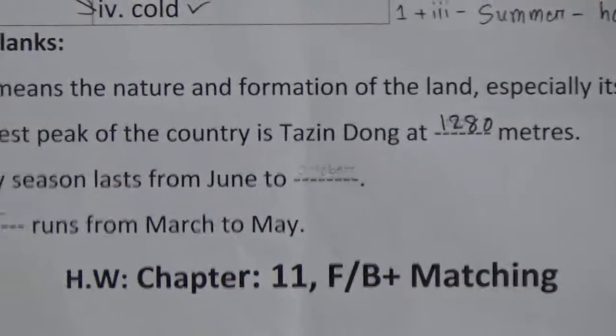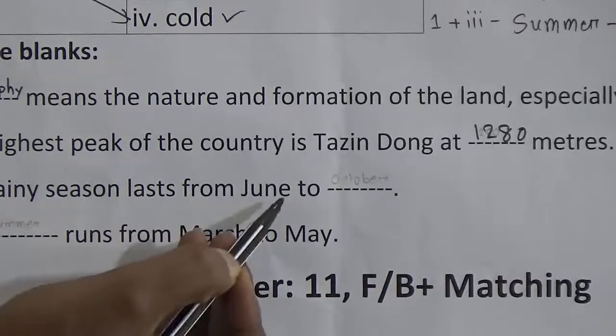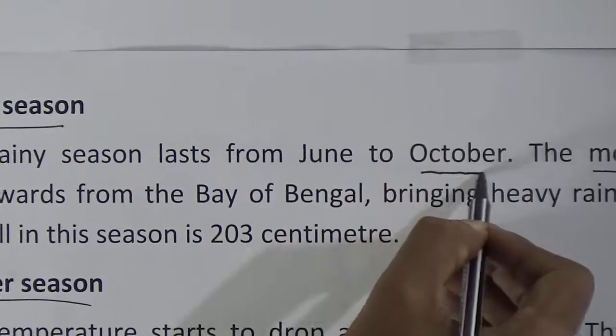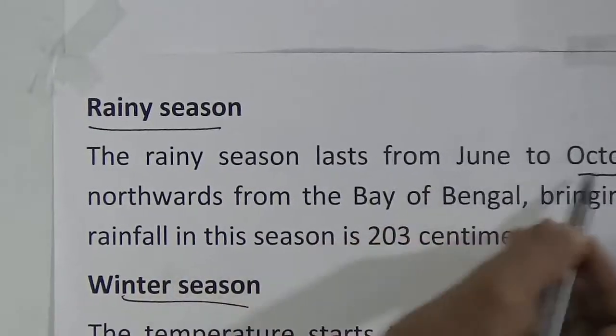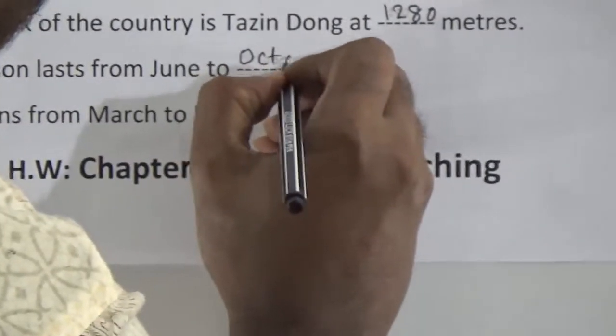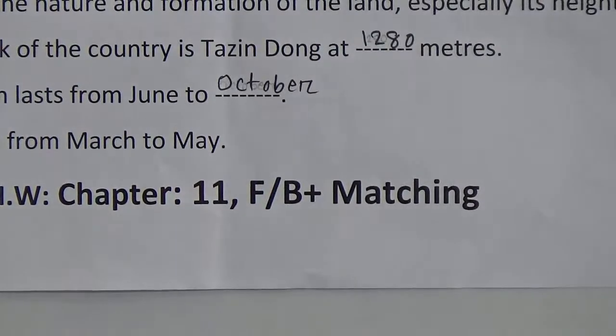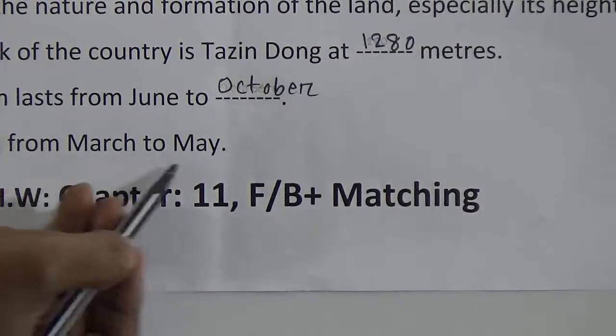Number 3, the rainy season lasts from June to dash. The rainy season lasts from June to October, O-C-T-O-B-E-R, October.